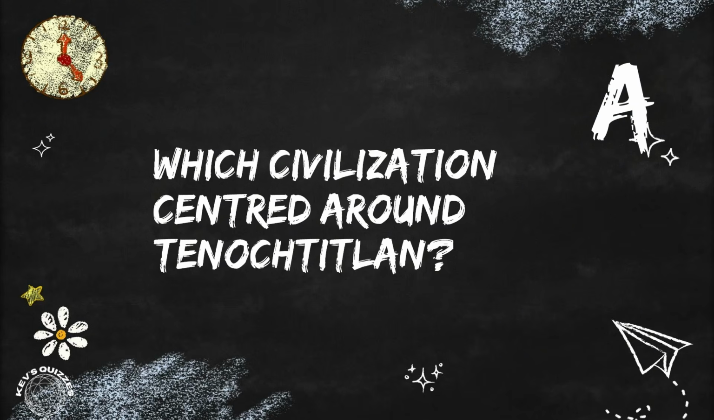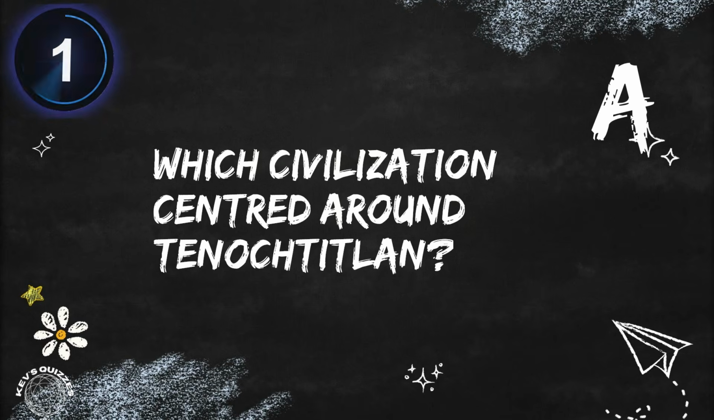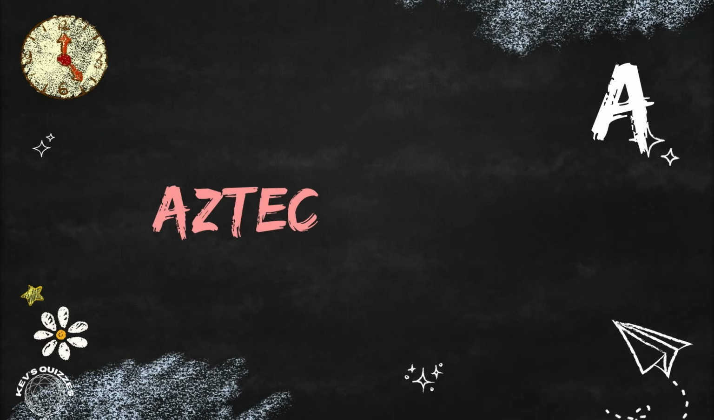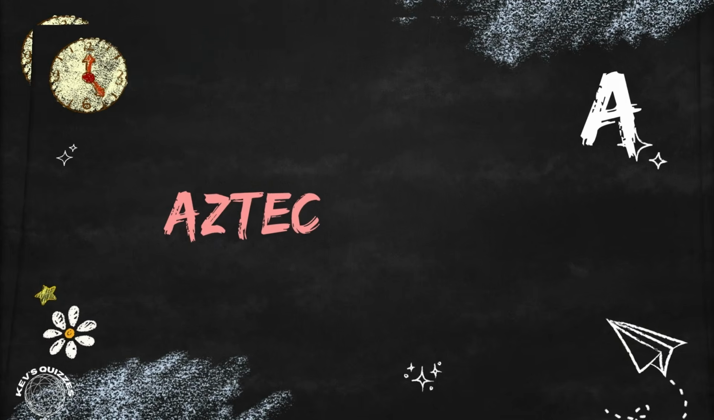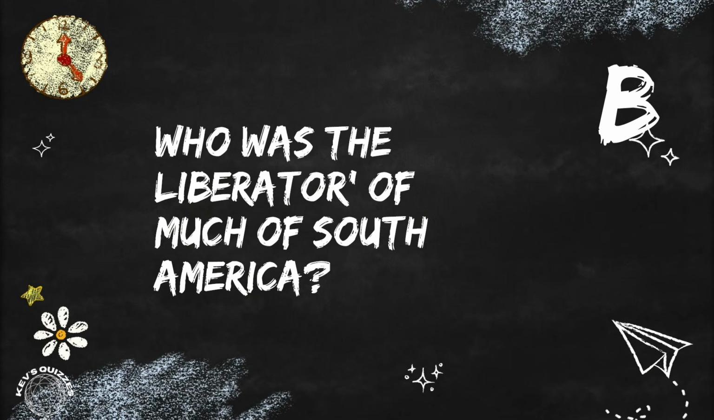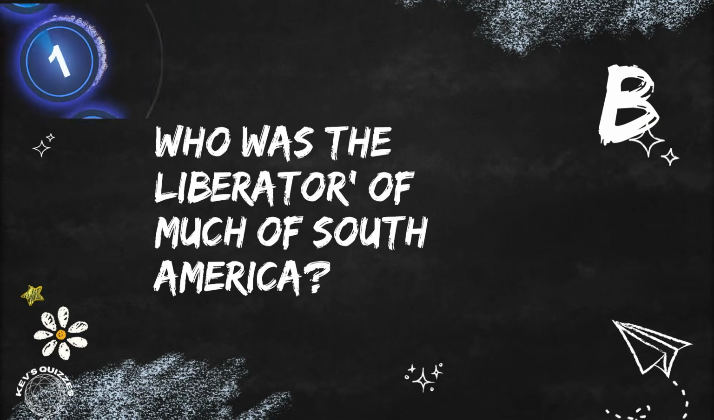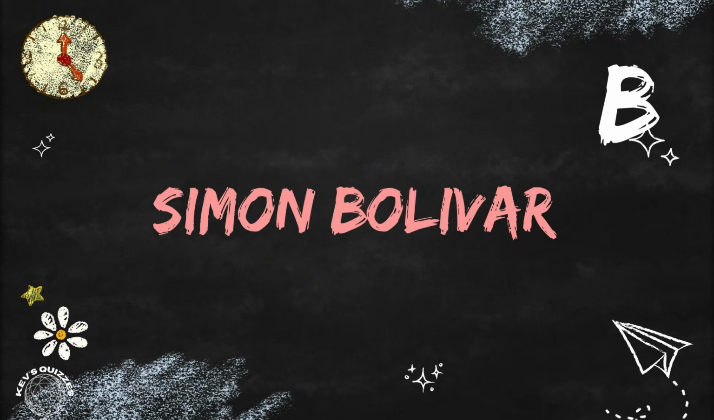Starting with the letter A, which civilization centered around Tenochtitlan? That was Aztec. Now the letter B. Who was the liberator of much of South America? It was Simón Bolívar.